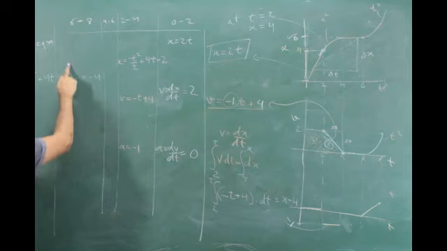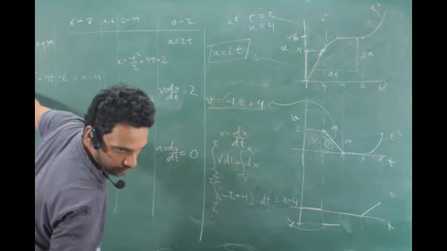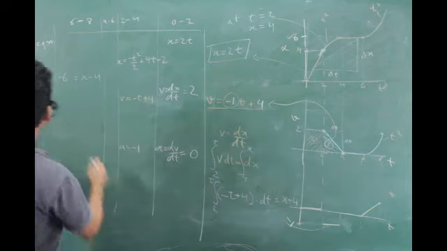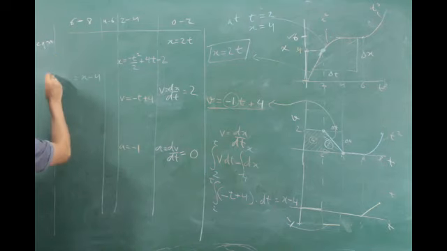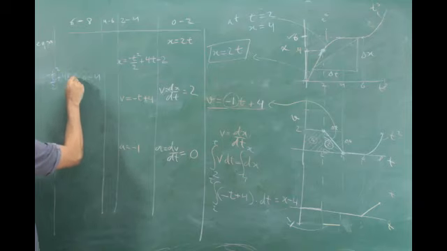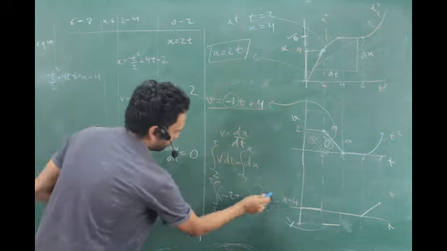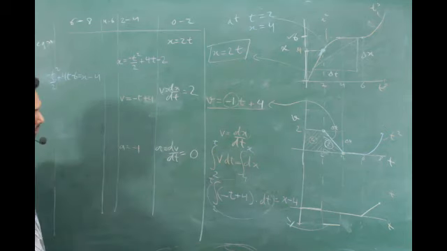Okay, so you got this part, right? Minus t square by 2 plus 4t minus 6 is what we got on integrating this side. Is that clear? Yes, sir.